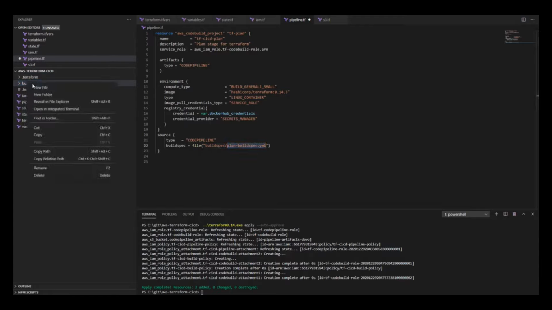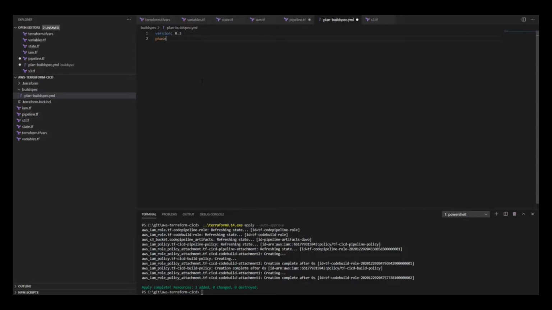This is a YAML file, so the formatting and the spacing is rather important. So we're going to say we want Terraform to do Terraform init, and then we want to do Terraform validate. This will make sure that our configuration is good, and if it isn't, it will just stop right there.